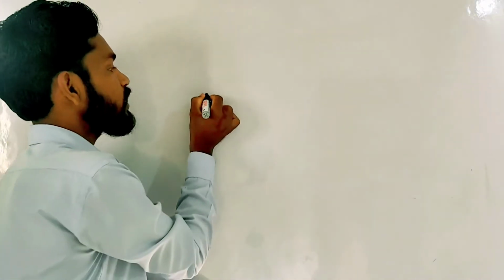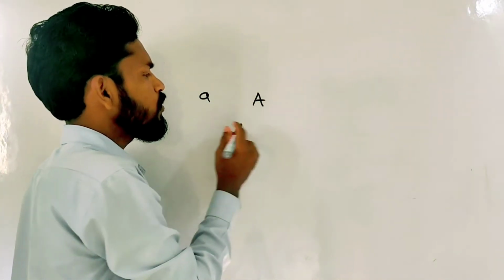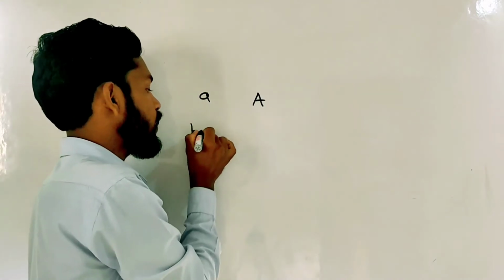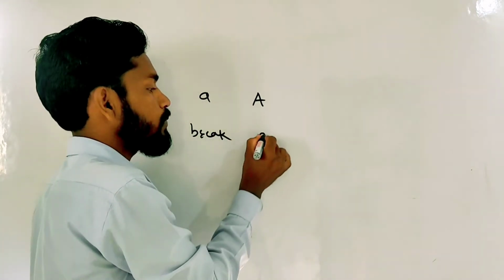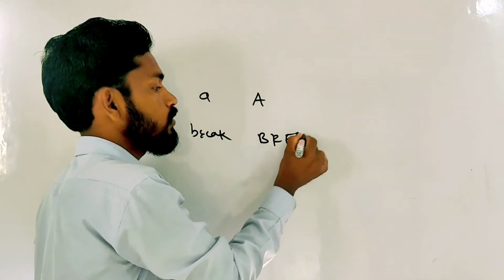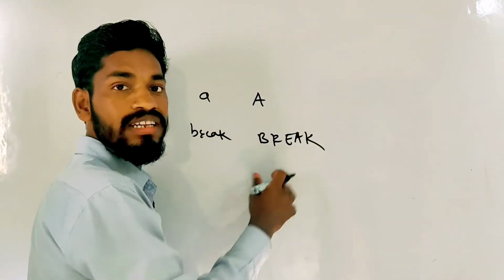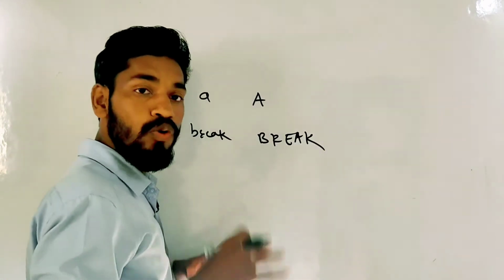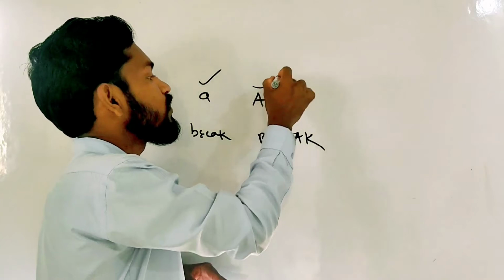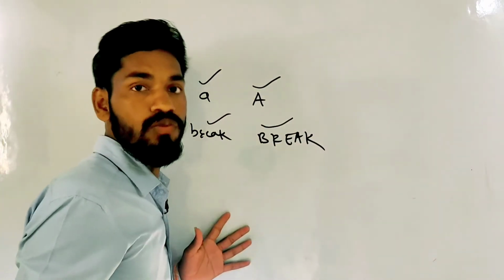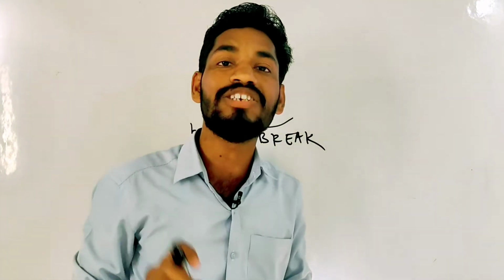Now we will discuss case sensitive. C is a case sensitive language. We are human beings. If I write a small a and a capital A, we think both are equal. If I write break in small letters and break in capital letters, we think both are equal in the case of human beings. But in the case of a programming language, both are different. Both are not equal. That is called case sensitive.